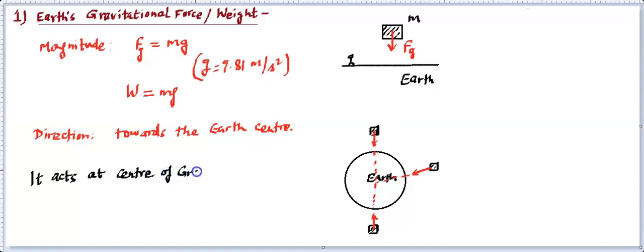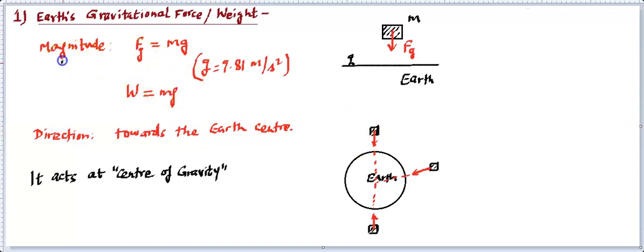So what is the center of gravity? We can define it using this point itself: the center of gravity is a point where the entire weight of the object is assumed to be acting. We will be learning more about the center of gravity later on. Here you can remember that this gravitational force acts at the center of gravity, which is basically the central point of uniform mass distribution, and it's directed toward the earth's center, that means the surface of earth, and it's equal to m into g.